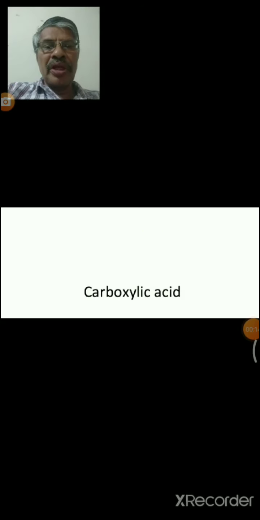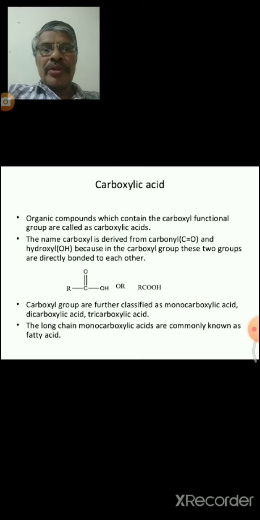Today I am going to explain carboxylic acids and their derivatives. Carboxylic acids are organic compounds which contain the carboxyl functional group. In these carboxylic acids, the carbonyl group, that is C double bond O, and the hydroxyl group, that is OH, are directly bonded to each other, so it is known as a carboxylic acid.